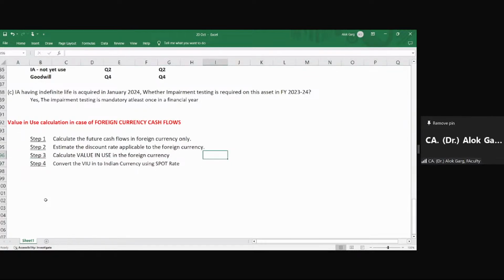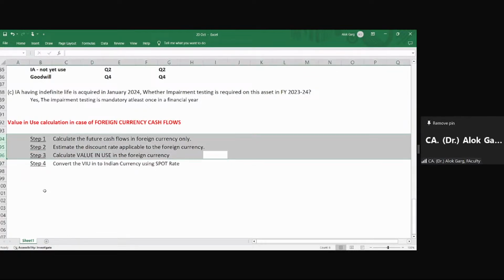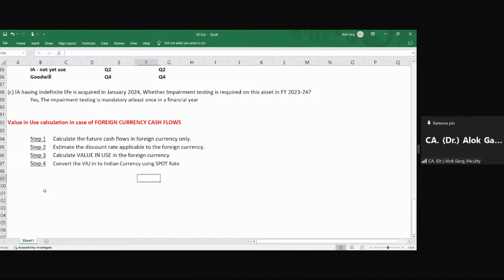Then convert the value in use into Indian currency using the spot rate. This is question number 7 of the ICAI study material, from Test Your Knowledge.